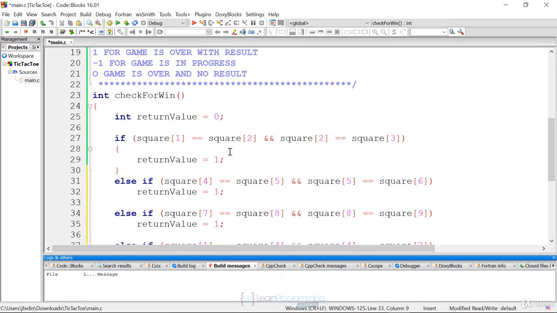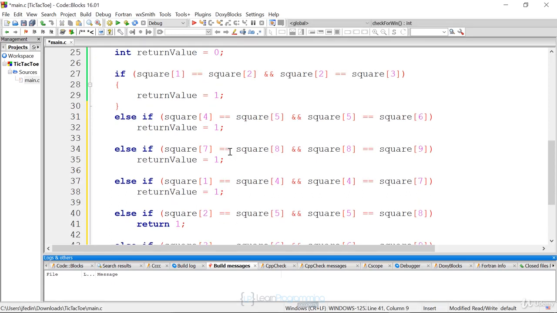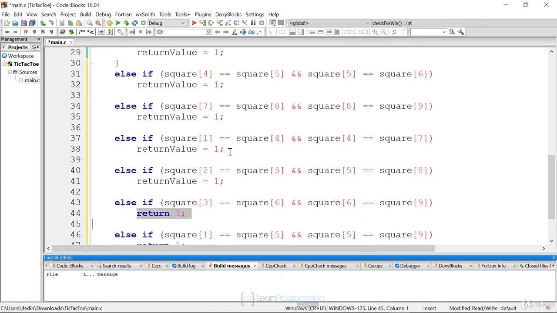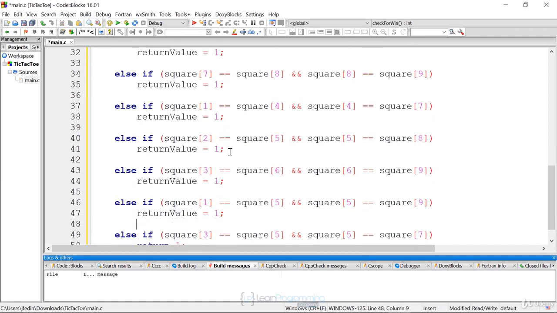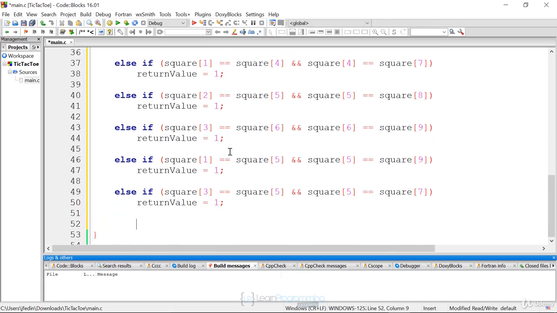Don't need any brackets because they're single statements. On line 37, it looks like we're matching 1, 4, and 7, so this looks like a column match. Return 1. On line 40, we're matching 2, 5, and 8. That looks like a match of the center going down, so the second column. 3, 6, you can see the other matches as well. We have to basically catch all matches for rows, columns, and diagonals. And that's what we've done with all these statements, looking in the array.